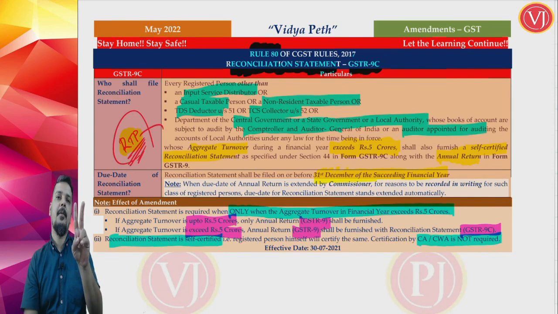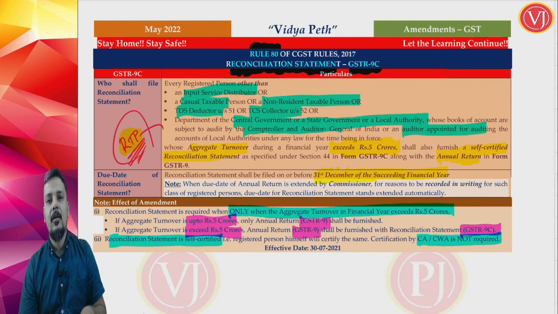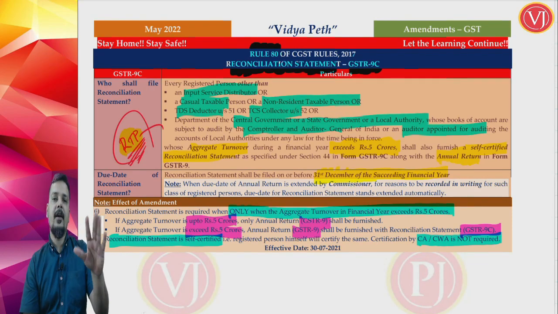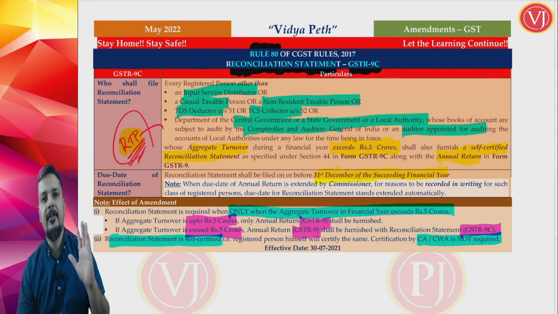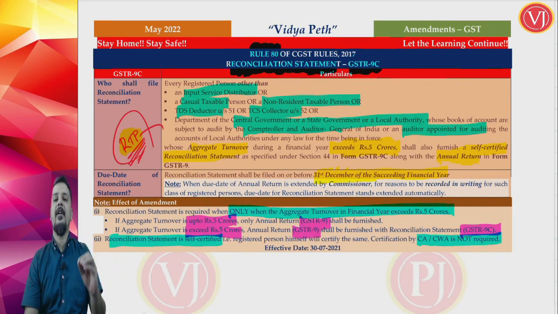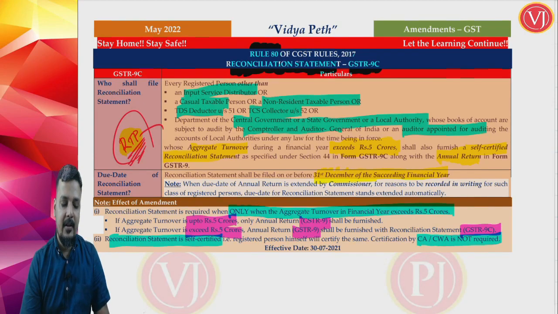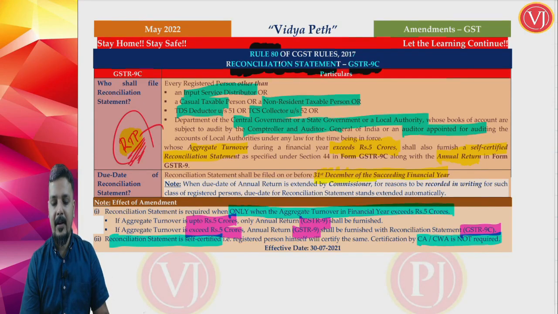So two amendments have been brought in. The limit for the reconciliation statement is brought in the rule itself, which tells that the limit is 5 crores. If your turnover is up to 5 crores, please only file GSTR 9. If your turnover is more than 5 crores, please file GSTR 9 and GSTR 9C, which is the reconciliation statement. And moreover, it is sufficient that it is self-certified now.